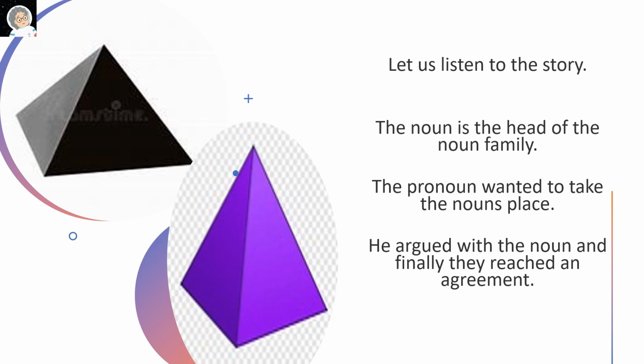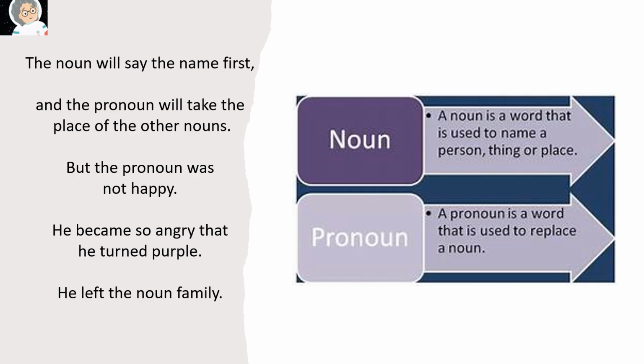Let us listen to the story. The noun is the head of the noun family. The pronoun wanted to take the noun's place. He argued with the noun, and finally they reached an agreement. The noun will say the name first, and the pronoun will take the place of the other nouns. But the pronoun was not happy. He became so angry that he turned purple. He left the noun family.